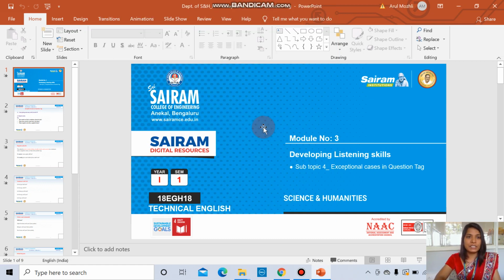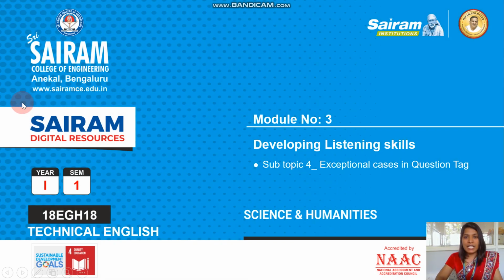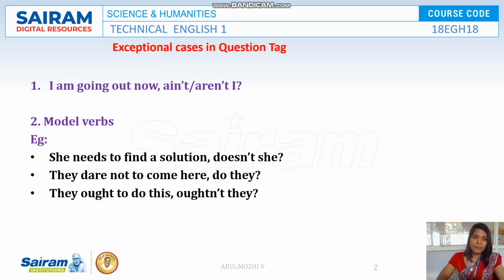We are going to see the continuation of tags. In tags, we saw the main verbs and be verb kind of tags. Now we are going to see the exceptional cases in question tag. The first thing that we are going to see today is I am.